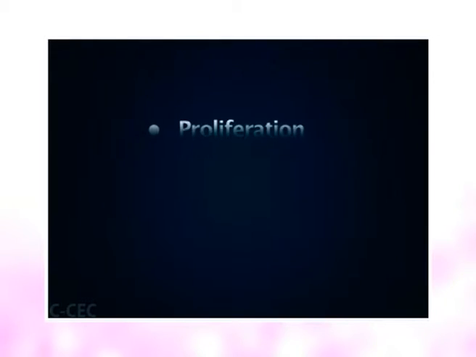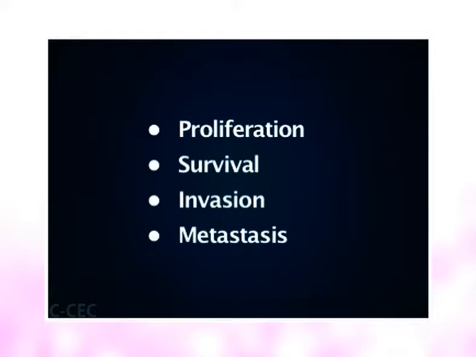At the cellular level, the development of cancer is viewed as a multi-step process involving mutation and selection for cells with progressively increasing capacity for proliferation, survival, invasion, and metastasis.